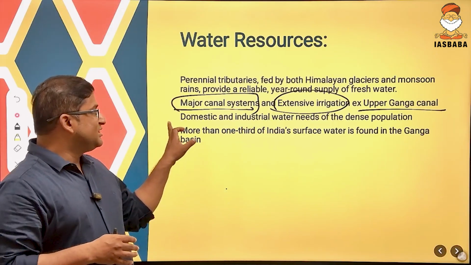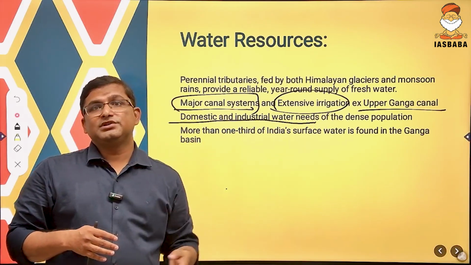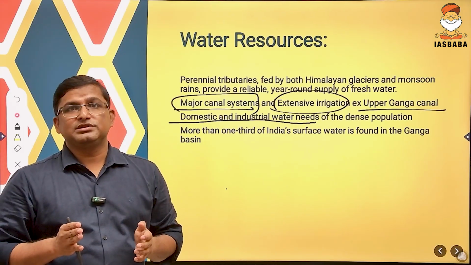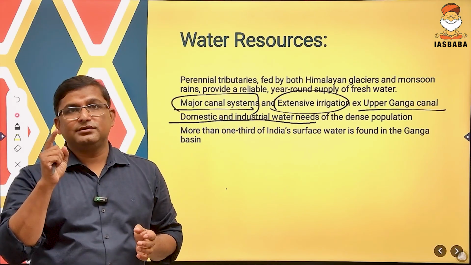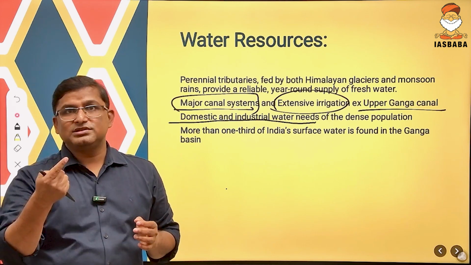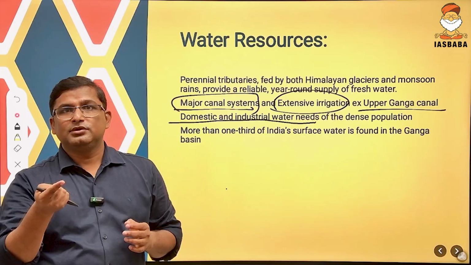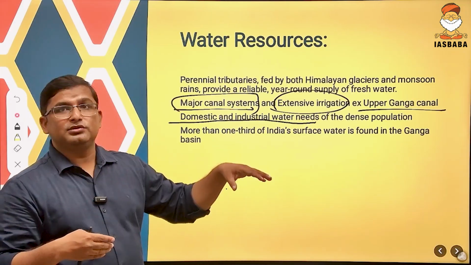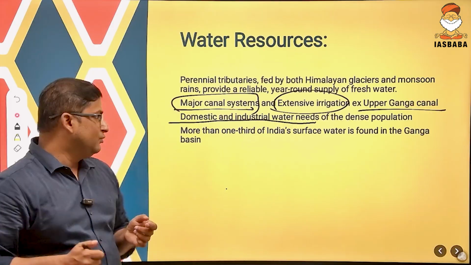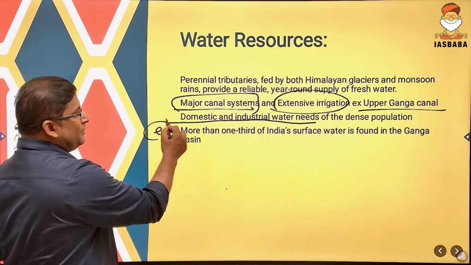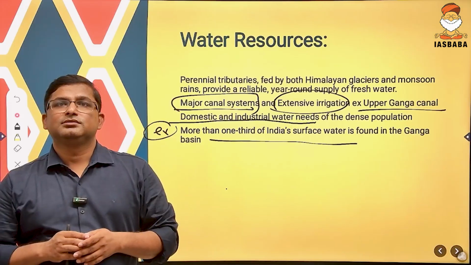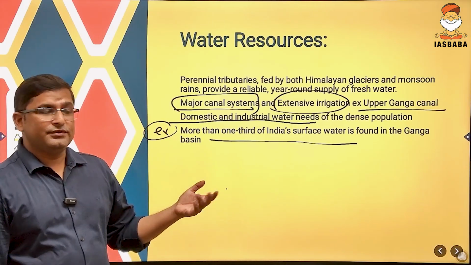Now, domestic and industrial water need of the dense population. See, I told you, for the survival of population, what is the most important thing? It is water. And again, if that population is dependent on industry, then industry also needs water. So the domestic and industrial needs of this dense population are fulfilled by the Ganga river basin. You could have written the data that more than 1/3 of India's surface water is found in the Ganga basin. So this will help you to fetch a few extra marks.